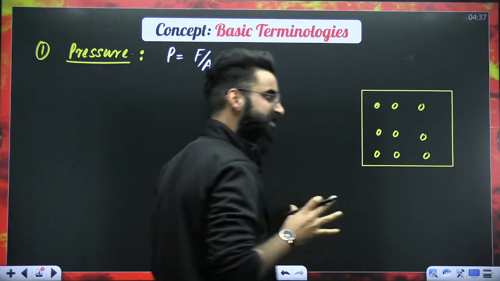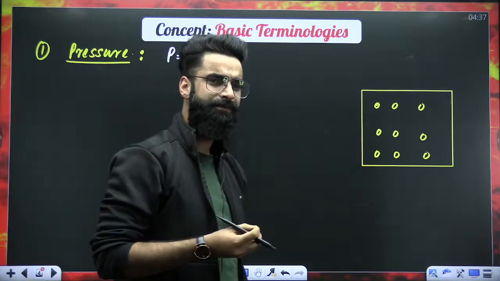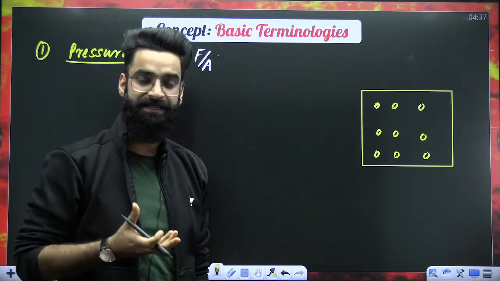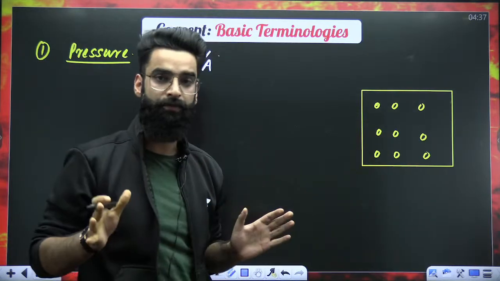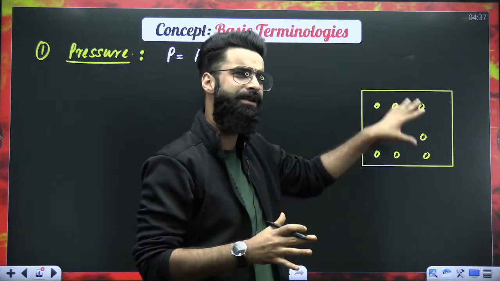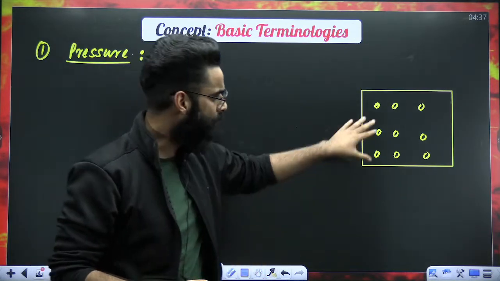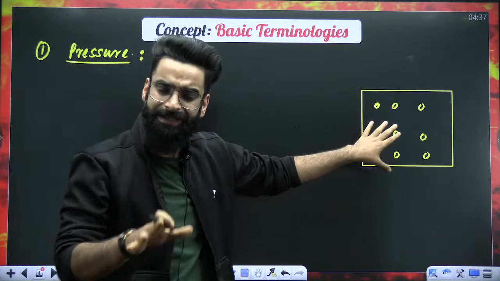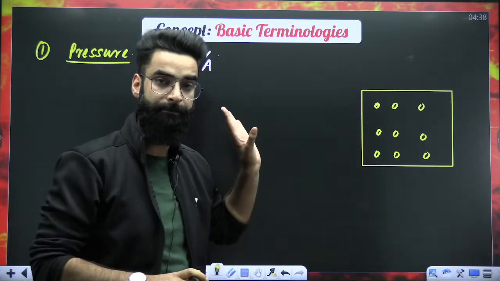Imagine that there are some gas molecules in the container. Now, as you must be knowing, as far as the property of gas is concerned, gas molecules are always in continuous random motion. These molecules will be continuously moving in random directions, right? So these gas molecules are not static. They are in continuous random motion right now in the container.